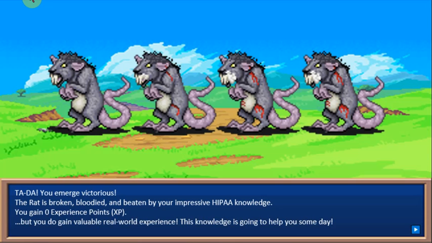I just put it this way, so in the same way that you would see an image in a storybook, perhaps you would see the before and after of something getting beat up as a still image rather than a nicely animated image. That's the goal, at least. I could always change that to something else, but that's what I am going with here. And of course, you get no experience points, but you gain valuable real-world experience, because that's the name of this game.